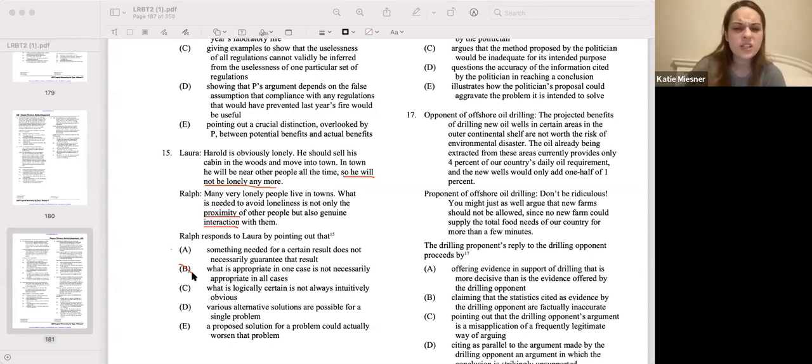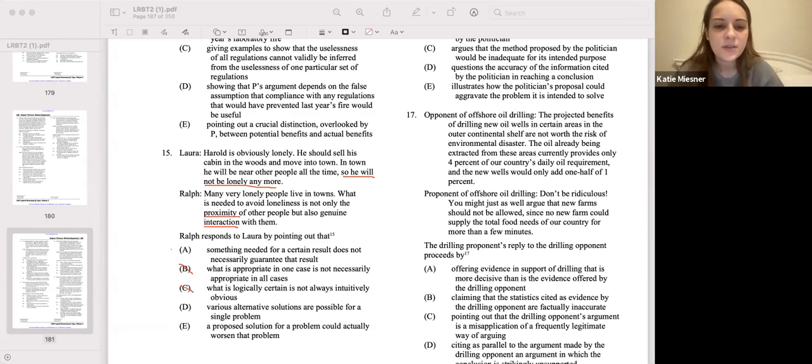C, what is logically certain is not always intuitively obvious. Okay, so basically what makes sense in our heads is not always clear to us. That's not what Ralph is doing. Ralph is saying just because he satisfies one condition doesn't mean he's satisfying the other. It's nothing about what is intuitively obvious or what should happen not making sense to us. That's not what's happening here.